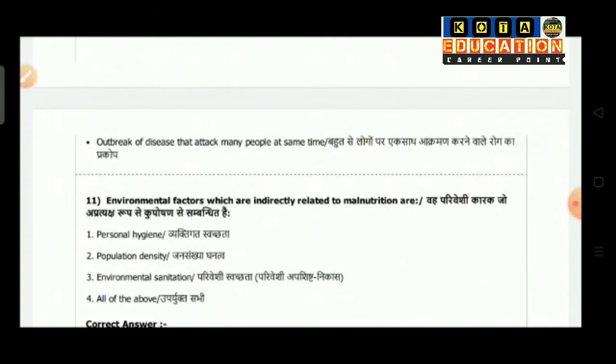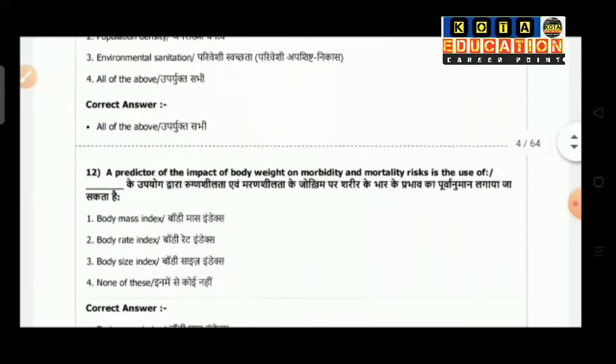Question number 11: environmental factors which are indirectly related to malnutrition are: option 1 is personal hygiene, option 2 population density, option 3 is environmental sanitation, option 4 is all of the above. So the correct answer is all of the above.